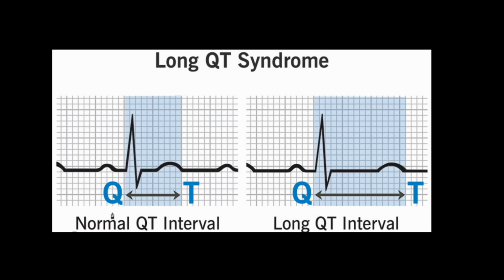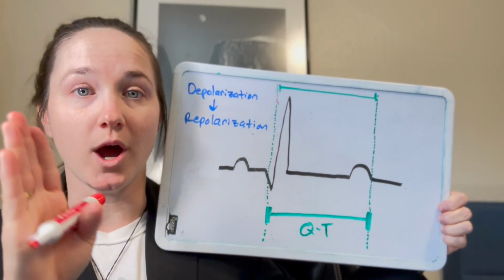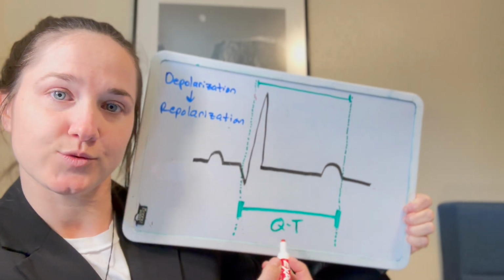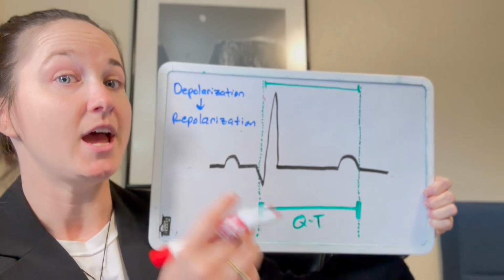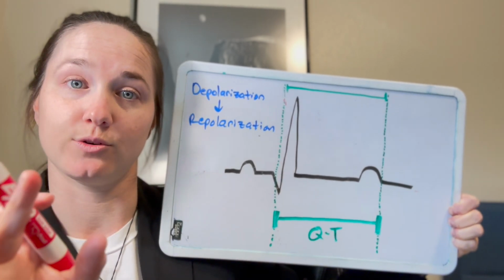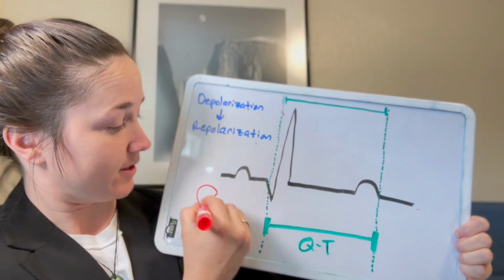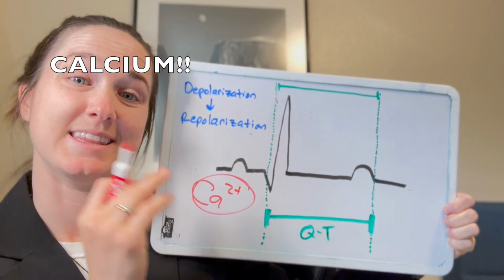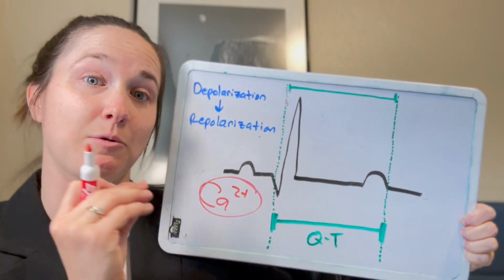This is an example of a normal QT interval, and this is an example of a long QT interval. See, it's extended, it's longer. One more time, let's review. This is an example of an ECG, and this right here is the QT interval. The QT interval is the depolarization and repolarization of the ventricles. To do this, we need an influx and outflux of calcium ions. This is the important part of this case study that we'll get to in a second.